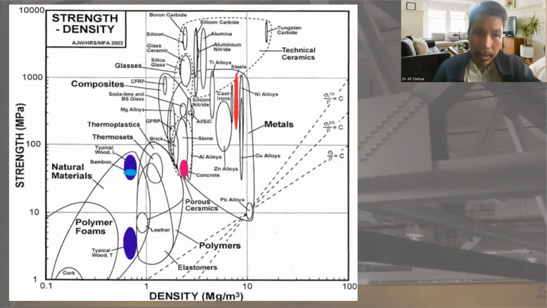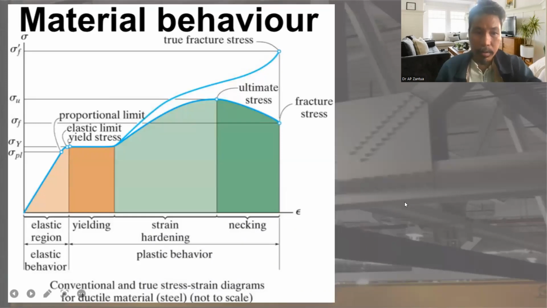Now, let us proceed with a more in-depth comparison guide. How do we have to compare materials? For example, we have the horizontal axis as epsilon.